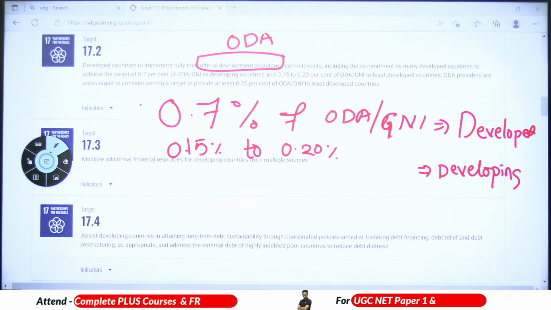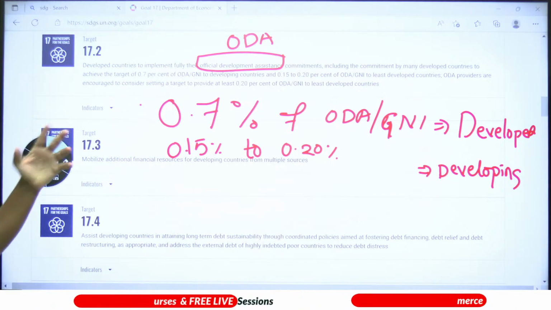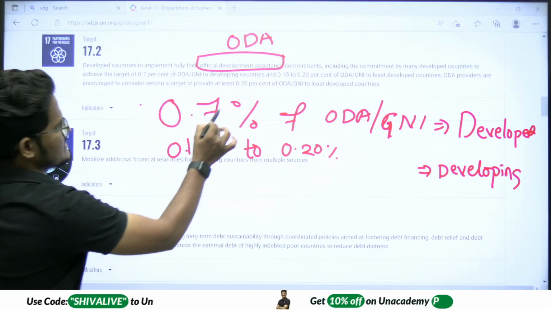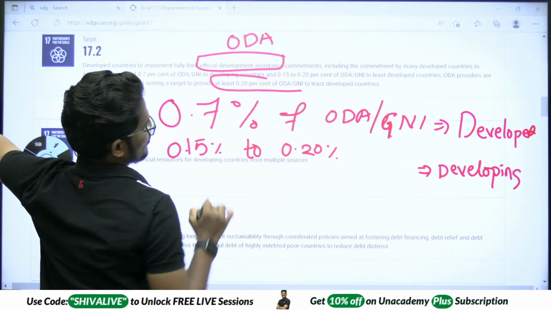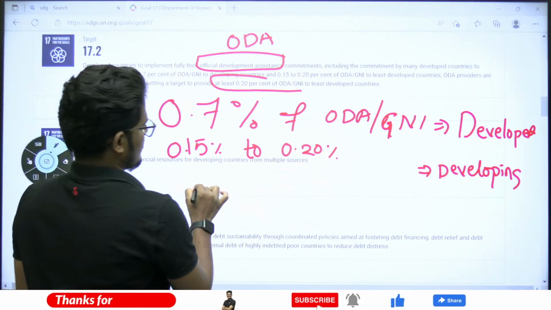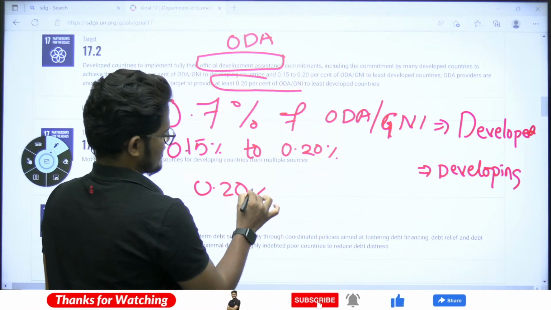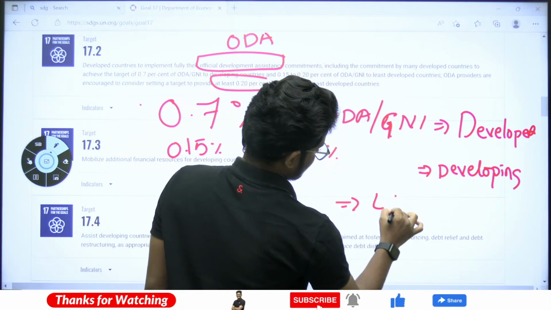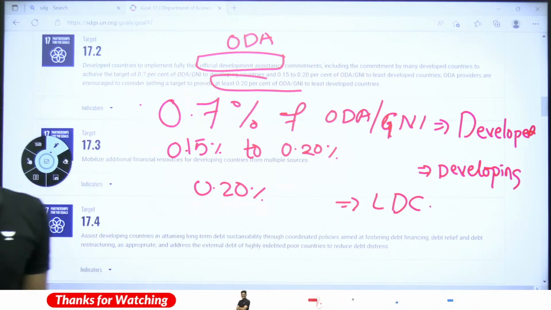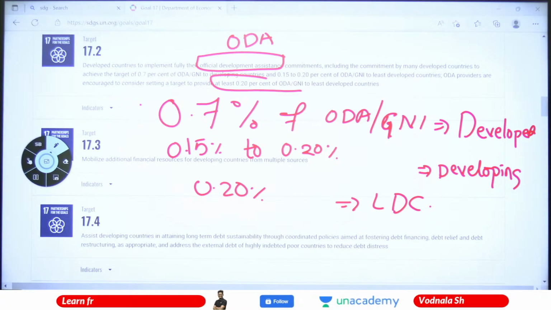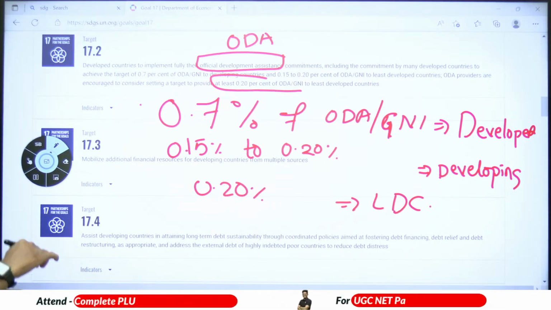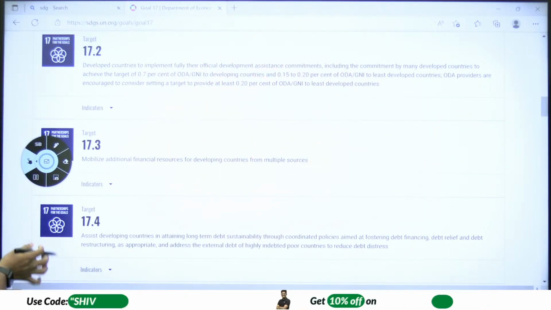ODA providers are encouraged to consider a target of at least 0.2% of the ODA in least developed countries, LDCs. These are the three targets. Okay, now remaining: long term sustainability, funding, multiple sources of income. So 0.7 in developed, 0.15 to 0.20 in developing, and 0.20 in least developed.